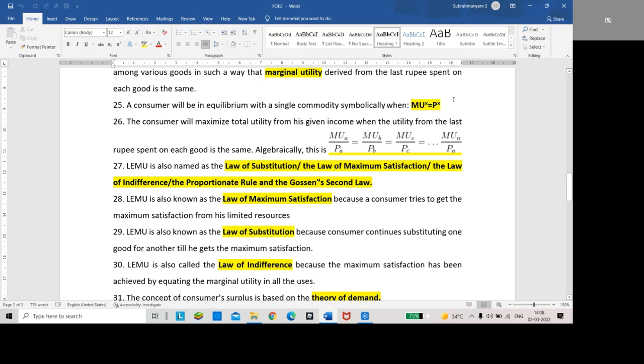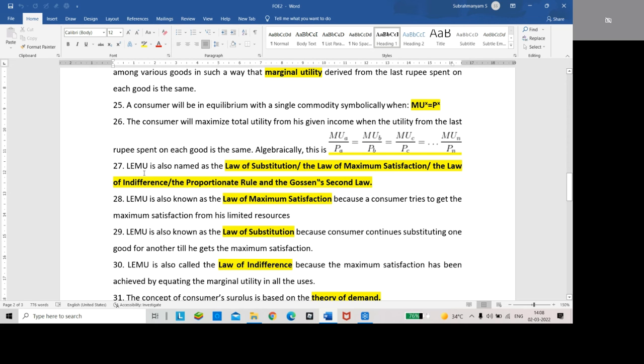Whereas in case of a single commodity, marginal utility of X is equal to Px. In case of more commodities, that is MUA by PA is equal to MUB by PB is equal to MUC by PC is equal to MUN by PN.